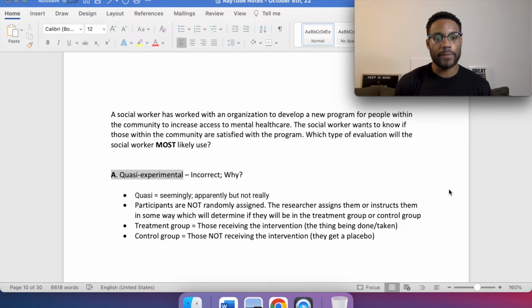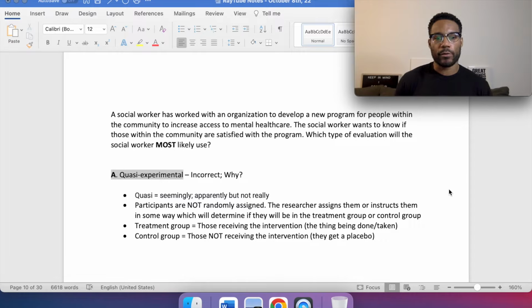If we didn't know, the treatment group equals those receiving the intervention, which is the thing being done or taken. I'll put taken because let's say it's a medication, right? It's being trialed, being experimented. And the control group equals those not receiving the intervention, so not the thing being done or the medication. They may possibly get a placebo, like those sugar pills that don't really do anything. And we want to see if the person is responding to it at all.